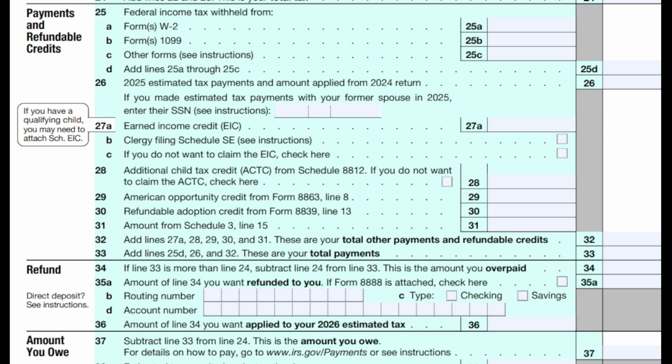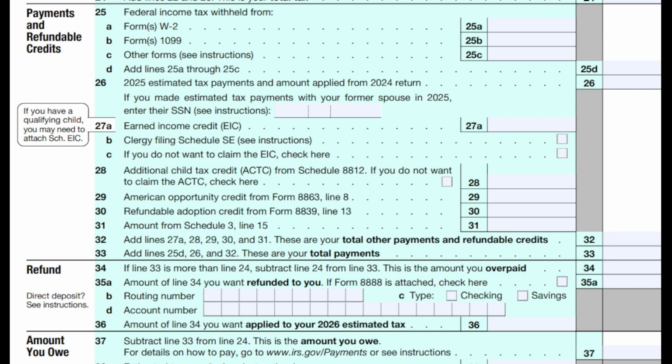So when we look at line number 25, you can see, okay, what are our federal income taxes that were withheld from our W-2 and our 1099, right? So what has our employer been withholding? If we already had things that have been withheld, we get credit for that. It's going to reduce the amount that we owe in taxes, or, if we have zero in taxes that we owe, we're going to now get our refund, right?